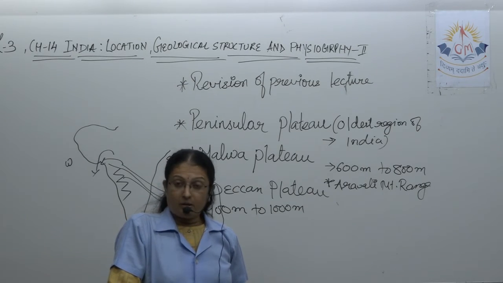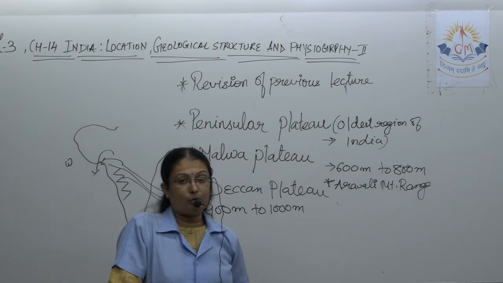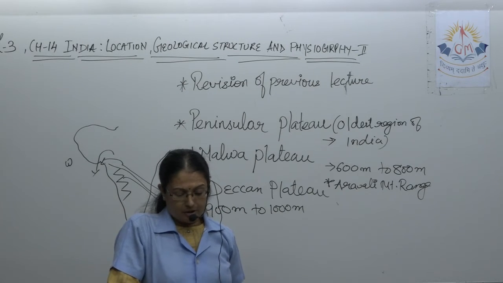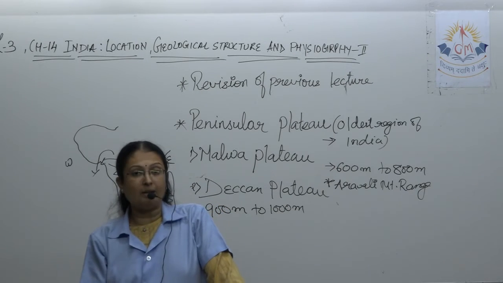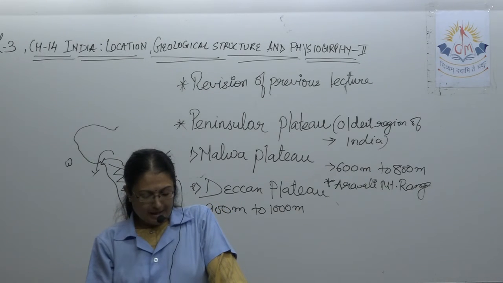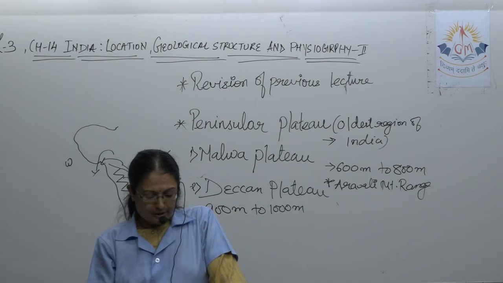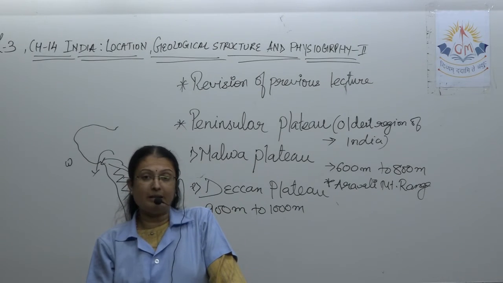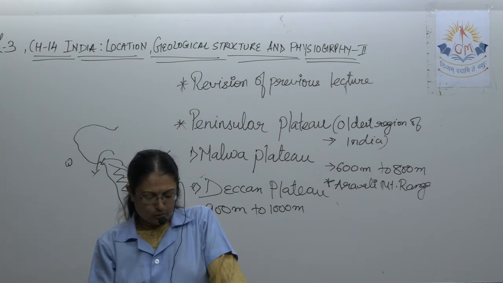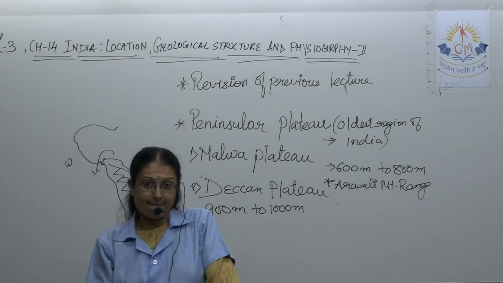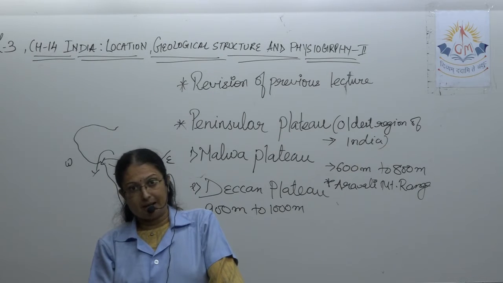And the important point about the Deccan Plateau to keep in mind is that generally the average height of the Deccan Plateau ranges between 900 and 1000 meters, but at a few places it exceeds that height. Few isolated hills have more than 900 meters of height on the eastern boundary of the plateau. This is called the Eastern Ghats, Western Ghats or Eastern Ghats.